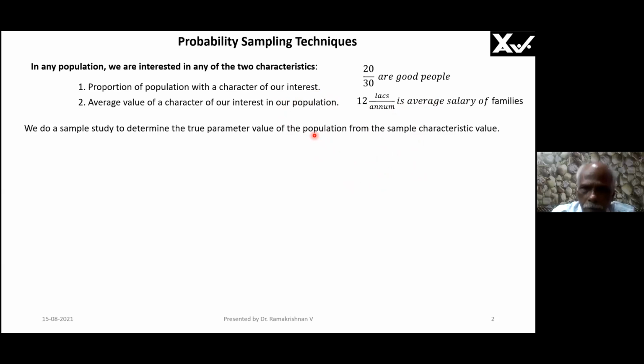Parameter. For the characteristic, understood? Yes or no? Yes, sir. The average characteristic, average mark, average, proportion, all these are characteristics. Only two. We are going to study only two. We are going to put only two in our report. Anybody is going to put only these two in the report, ultimately. Now, the characteristic of a population is called parameter. Clear?